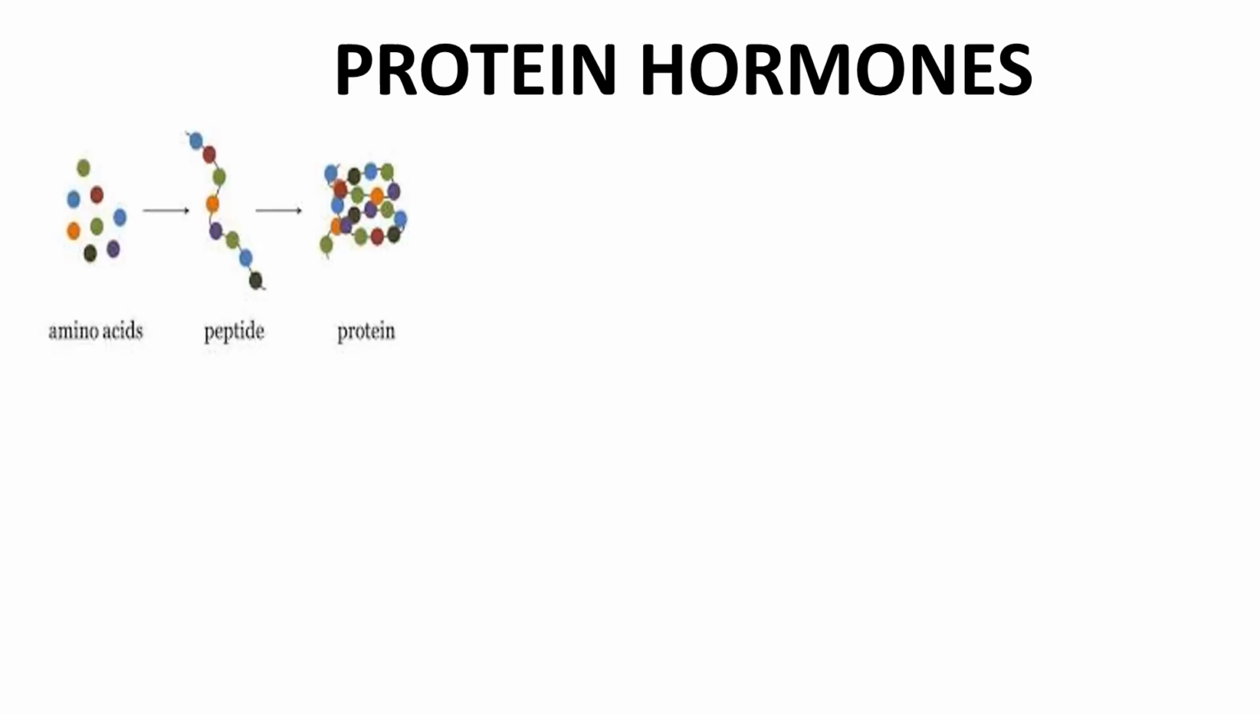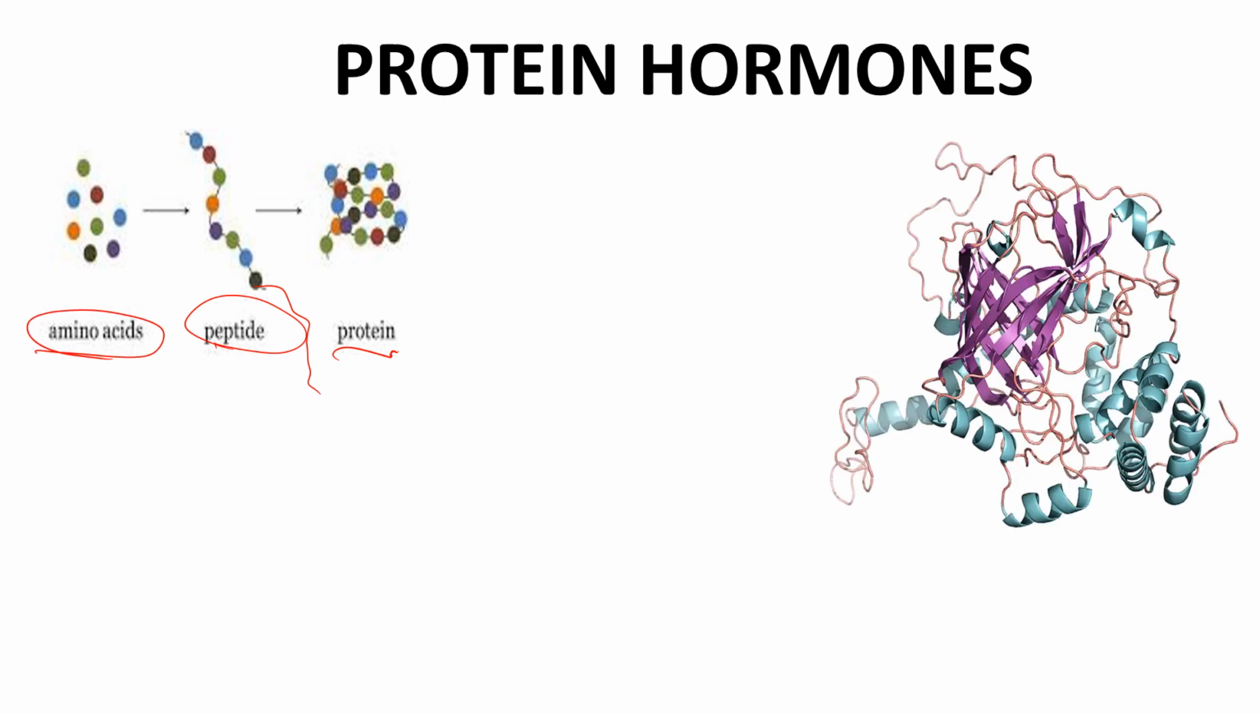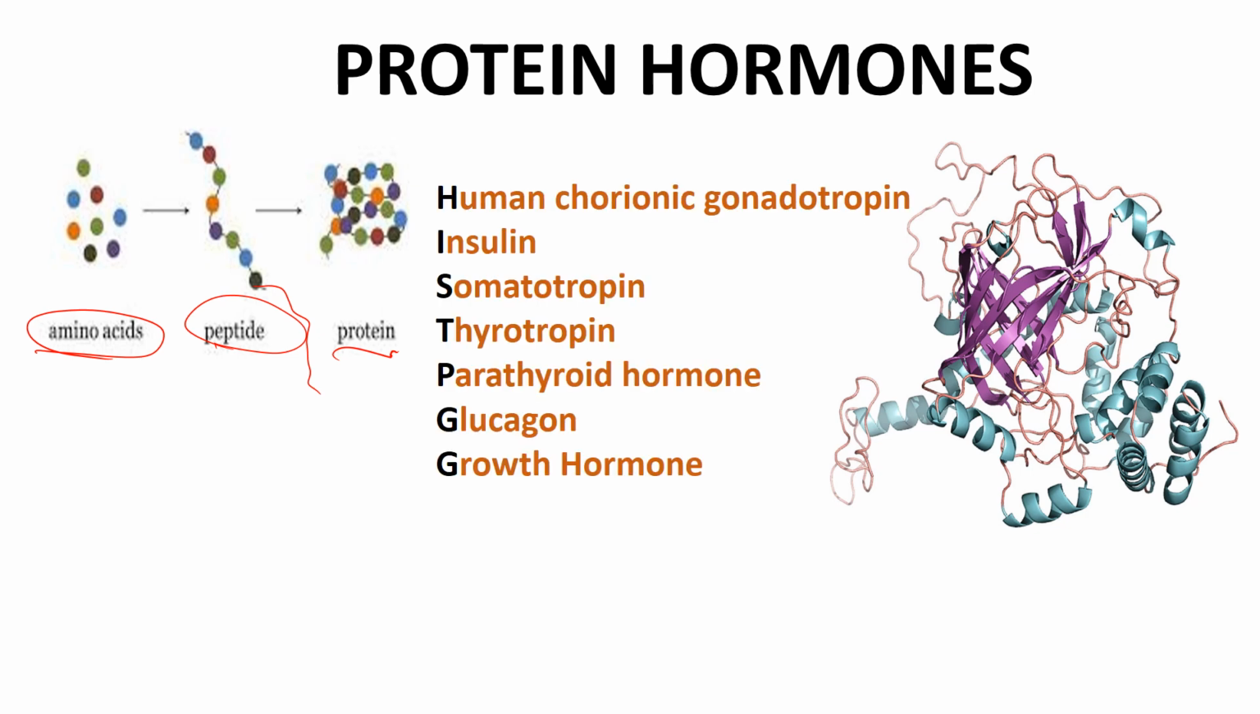The next hormones are the protein hormones. As the name suggests, these hormones are made up of proteins. Proteins are long chains of peptides. When a peptide is present in a longer chain, it is called a protein in simple language, and it is made up of amino acids. Here the structure of a protein is given. The protein hormones included are human chorionic gonadotrophin, insulin, somatotrophin, thyrotrophin, parathyroid hormone, glucagon, and growth hormone.